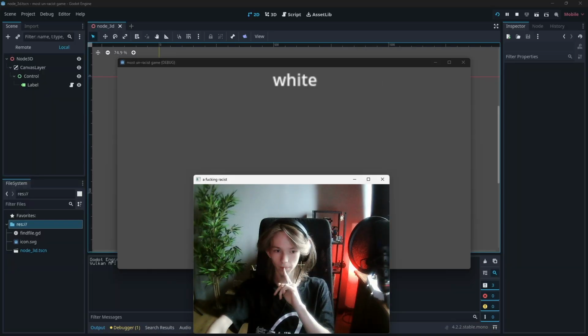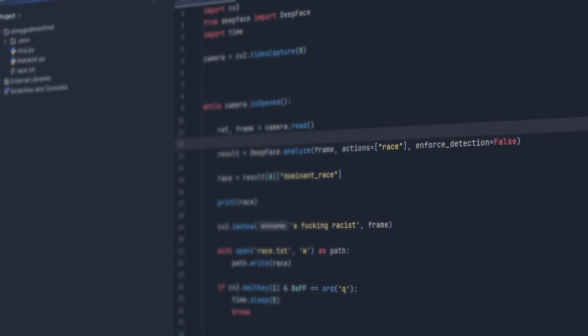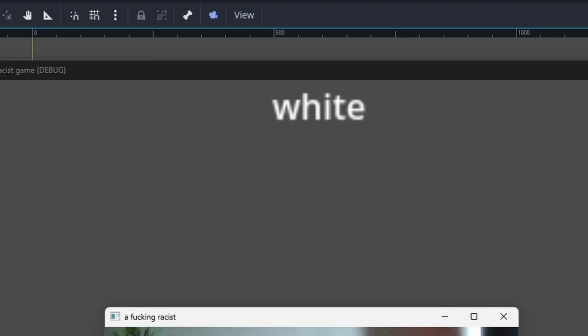Sweet. Now let's hook up the race.txt file I talked about earlier. Nice. Wait, what? So I didn't expect for this approach to actually work, but here we are. Making a 3D game is complicated. Now Daniel, I hear you ask, but why? Haven't you made games before? I'm fucking getting into that.